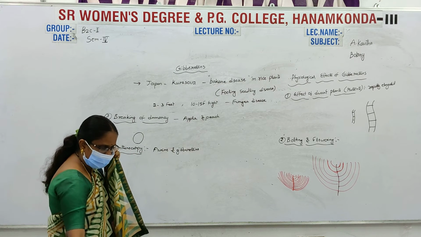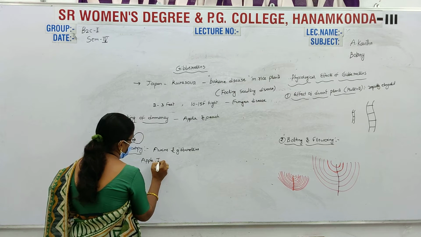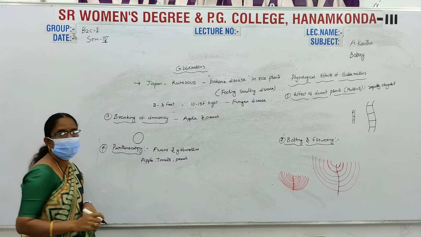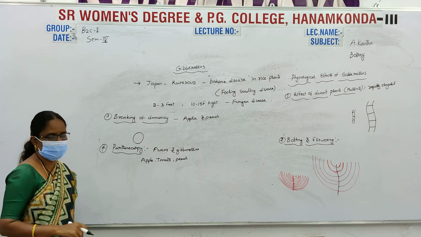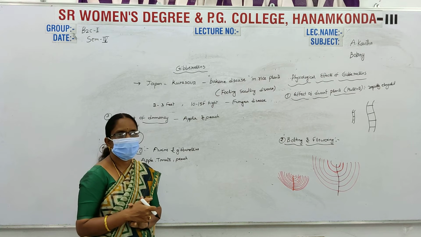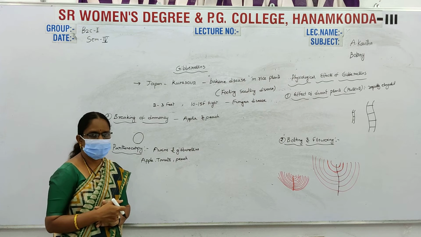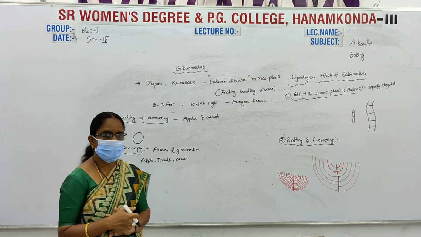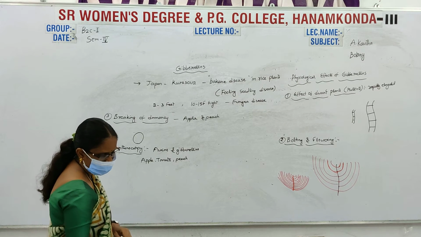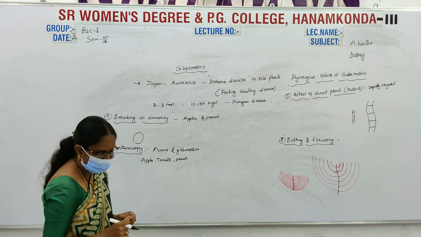For example, apple, tomato, peach. These are examples of parthenocarpy. In parthenocarpy, the fruits are very commercial fruits, seedless fruits. For example, grapes, apples, tomato, peach. Auxins and gibberellins both participate in the development of parthenocarpy. And next one is the increase in size of leaves, flowers and fruits.